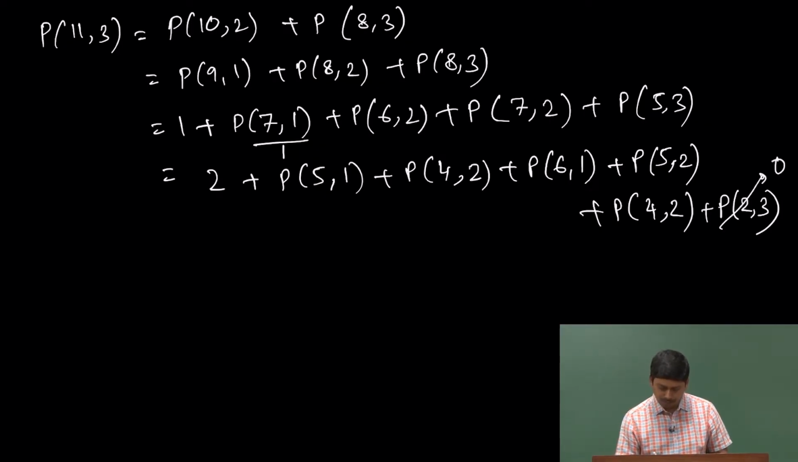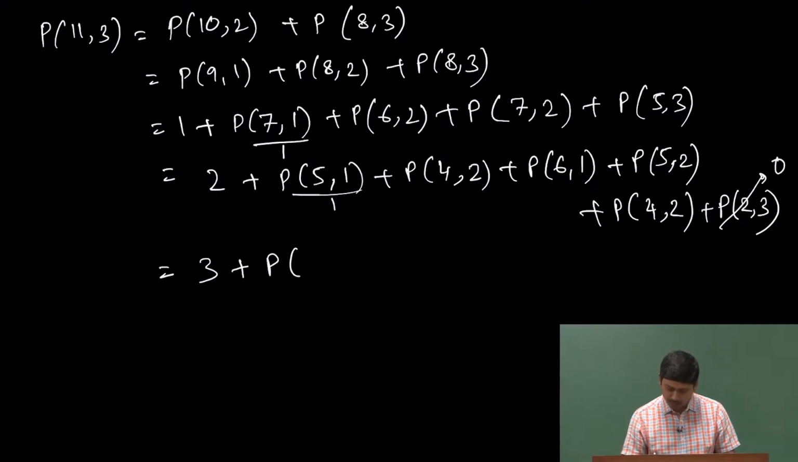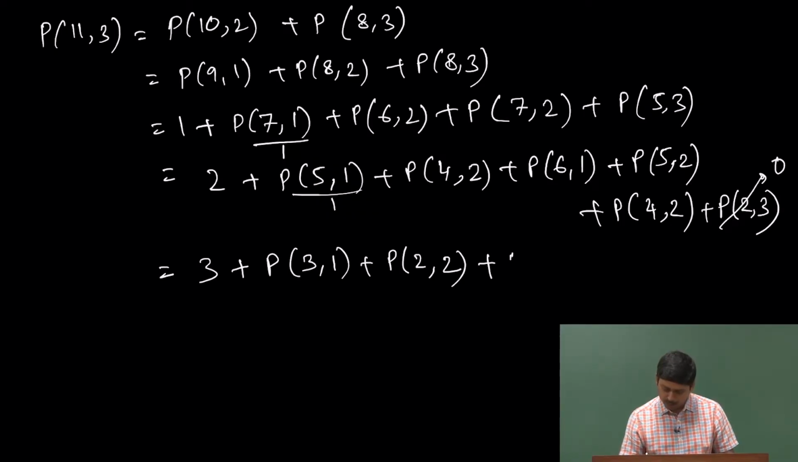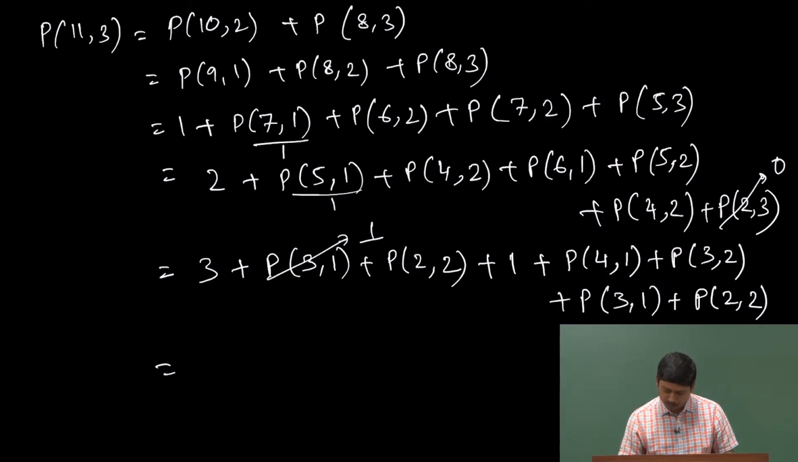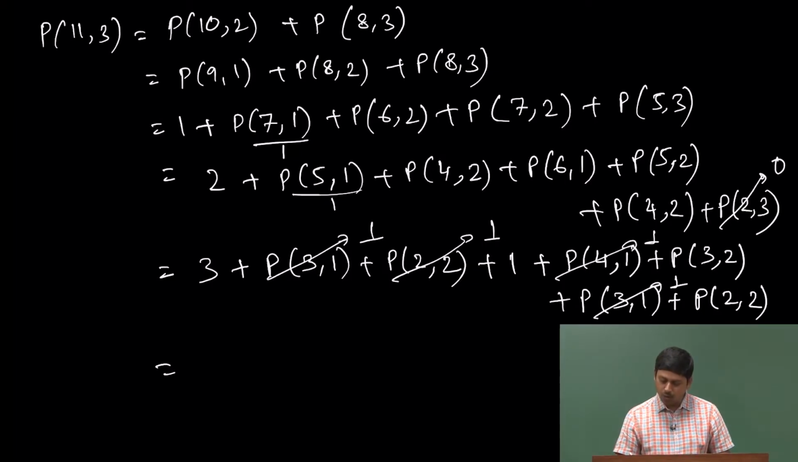P(2,3) is going to give me 0, P(5,1) is going to give me 1. So, 3 plus P(4,2) can be P(3,1) plus P(2,2), P(6,1) is giving me 1, P(5,2) can be P(4,1) plus P(3,2), P(4,2) can be P(3,1) plus P(2,2). So, now P(3,1) is giving me 1, P(2,2) is going to give me 1, I have already 1 available here, P(4,1) is going to give me 1, P(3,1) is going to give me 1, and P(3,2) also is going to give me 1, and P(2,2) also is going to give me 1. So, I do not have to do any more.